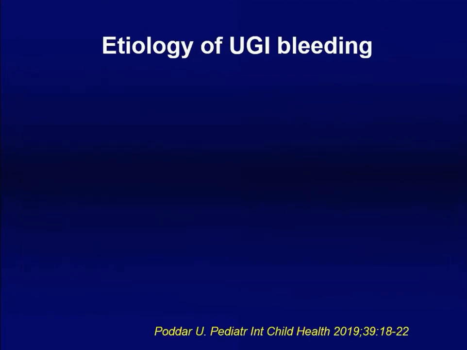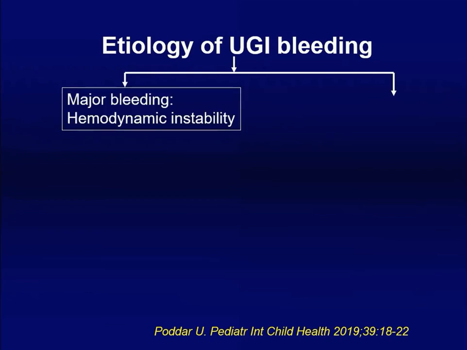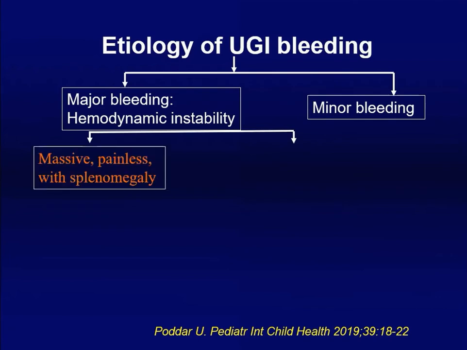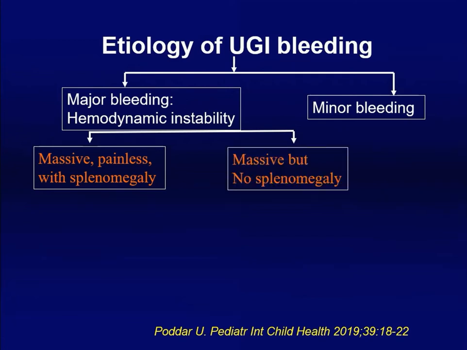Now, we'll utilize this information which I have provided to make a flowchart or algorithm, and let's see where we can go. It is very simple and very useful in your day-to-day practice. The patient has come with upper GI bleed. First and foremost, is it a major bleed, clinically significant, with hemodynamic instability, or is it a minor bleed? As an endoscopist, you want the first group, major bleeding. If it is a major bleeding, is it massive and painless with splenomegaly, or massive but no splenomegaly? I showed you that in 95% of portal hypertension bleeds there will be splenomegaly.